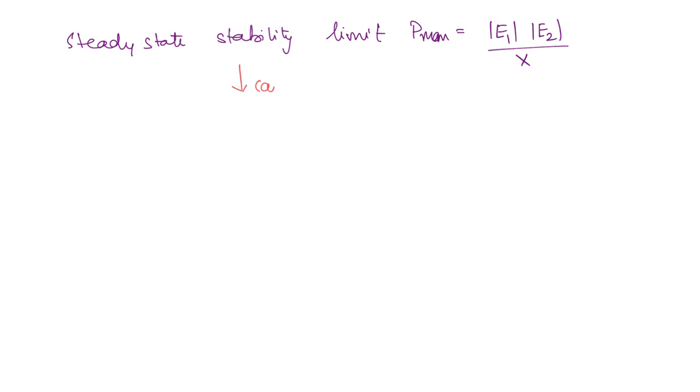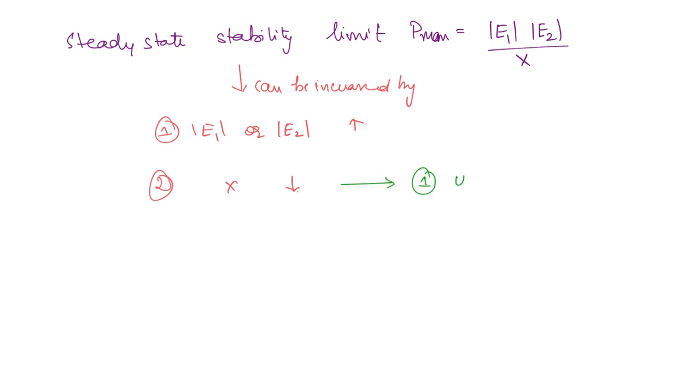So the first method is that mod E1 or mod E2 can be increased, or the second method is reducing the reactance, and here you have various methods. One is use of parallel transmission lines, and the second one is introducing series capacitance.